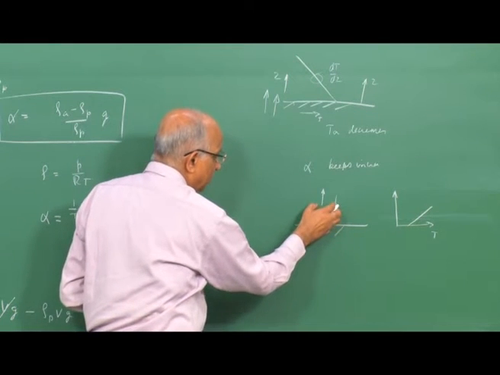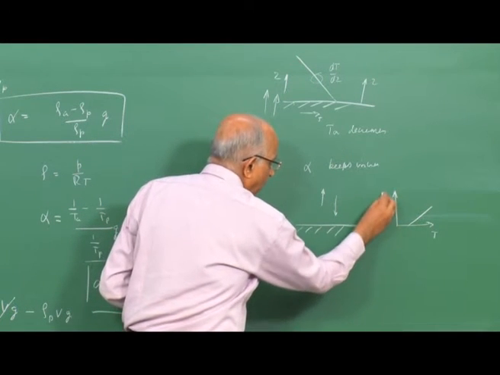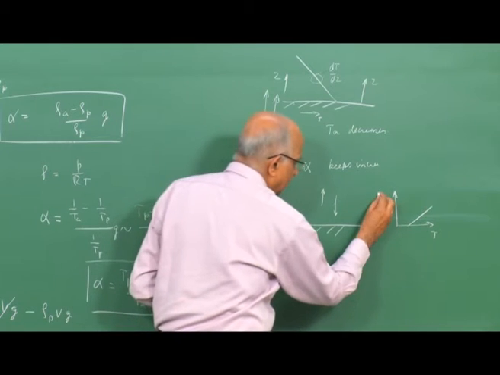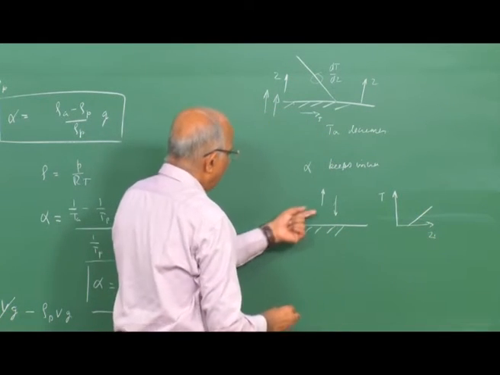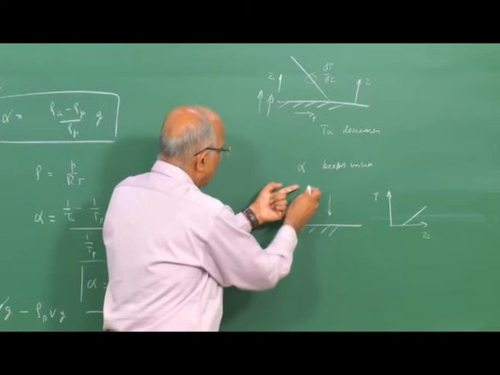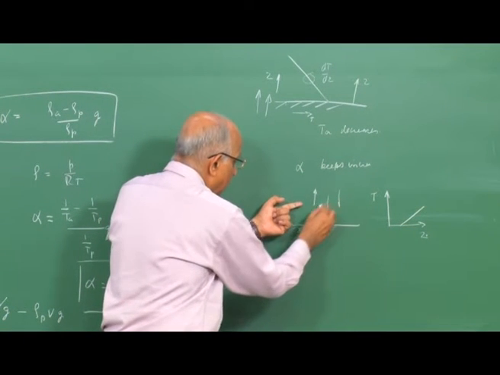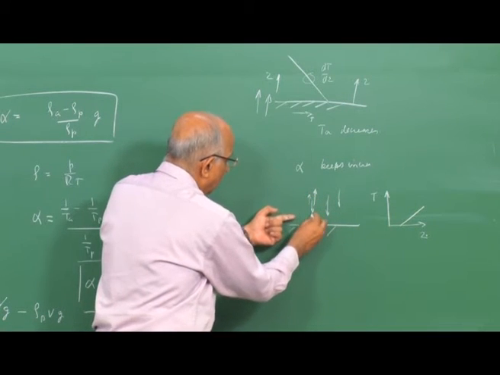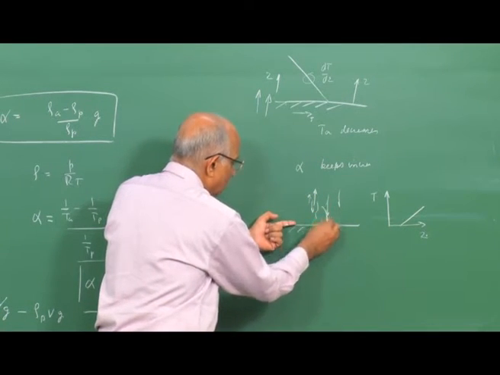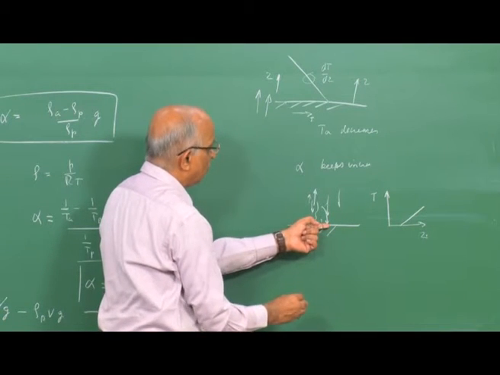Whereas, if I have temperature inversion, with the temperature above the surface of the earth, let us say here this is Z, the temperature is positive. If temperature is positive, well, the parcel of gas, once it shifts up, is pushed downward, and therefore a gas cannot leave the earth's surface, but it is pushed back onto the surface of the earth.